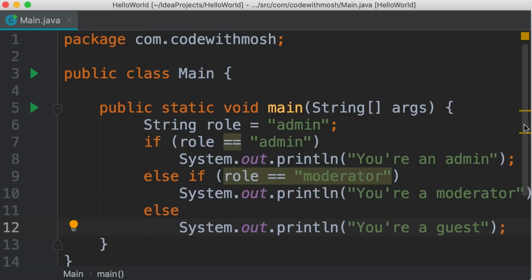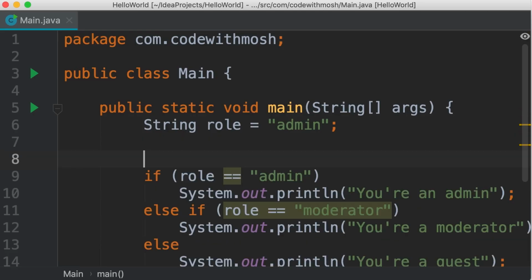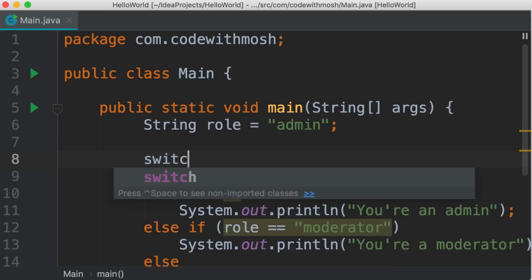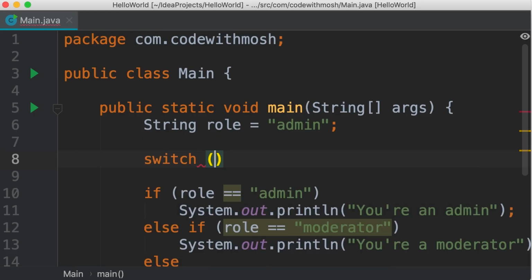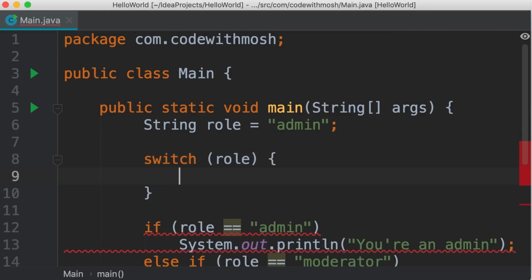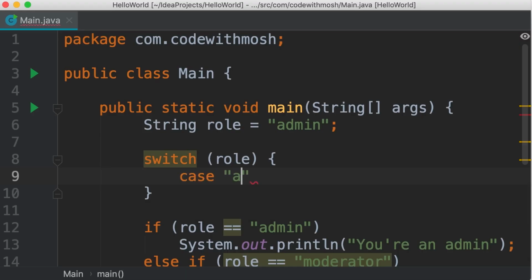We can also implement this using a switch statement, and sometimes that looks a little bit cleaner. Let me show you. So we start with a switch statement. Then we add parentheses, and inside these parentheses, we add our variable, in this case, role. Next, we define a block of code, and in this block, we add one or more case clauses. So we have a case for an admin. We add a colon here.